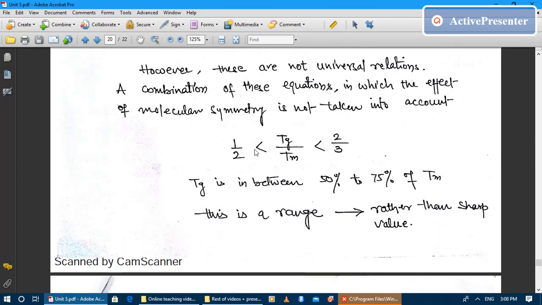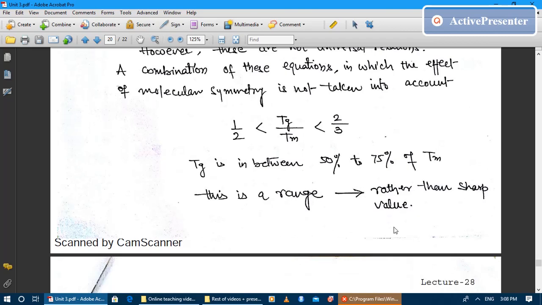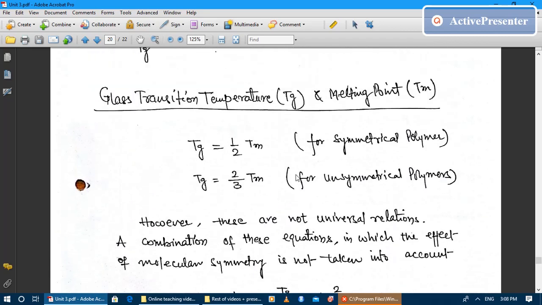So in a nutshell, we can say the factor Tg over Tm may range from 1/2 to 2/3, in other words, from 50 to 75% of Tm. This is a range rather than a sharp value. But we should not rely too much on this relationship, because they do not hold good for all the polymers.